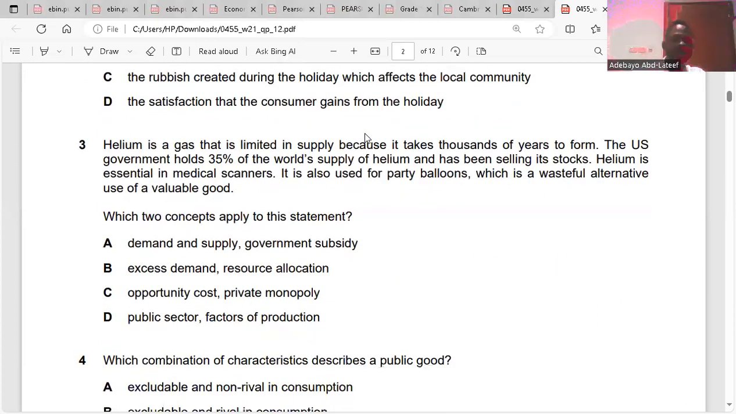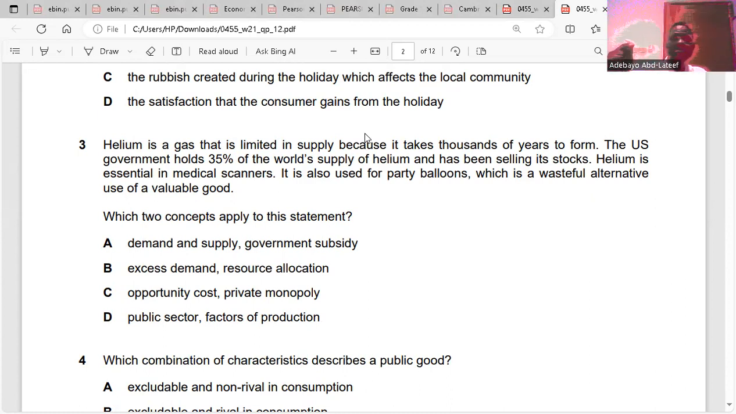Question 3. Helium is a gas that is limited in supply because it takes thousands of years to form. The US government owns 35% of the world's supply of helium and has been selling its stocks. The US government, that's the public sector. Helium is essential in medical scanners. It is also used for party balloons, which is a waste, an alternative use of a valuable good.